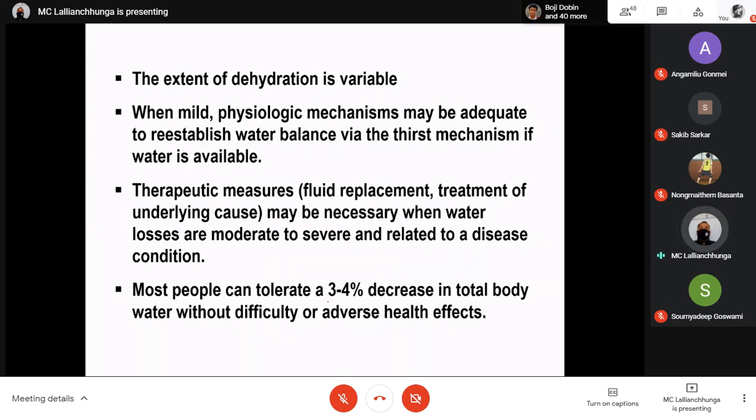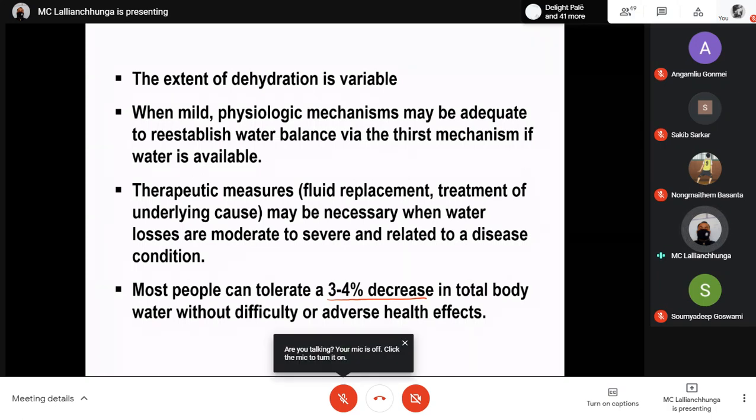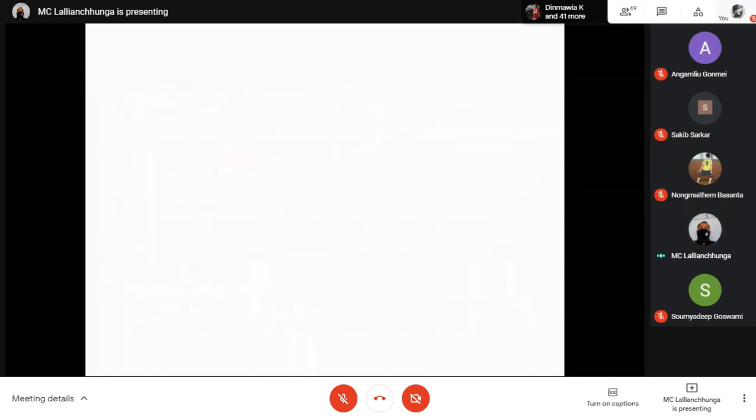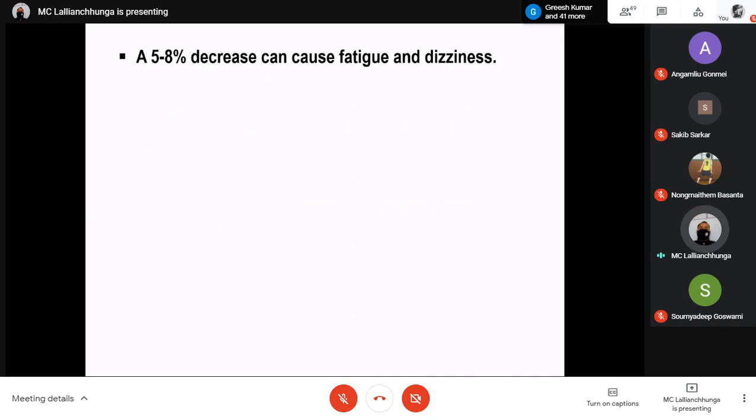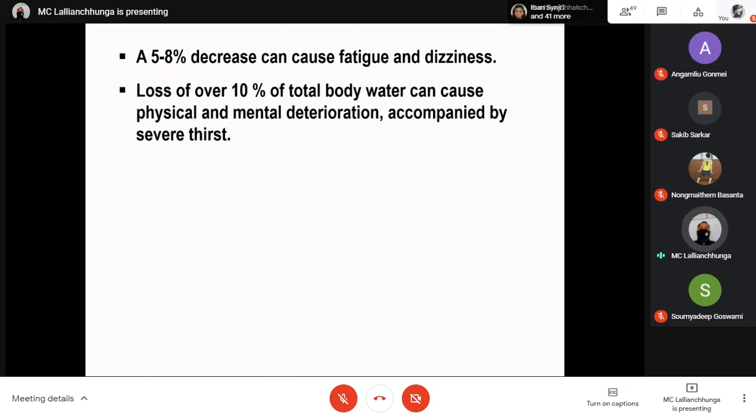Okay, so people can tolerate being dehydrated to this 3 to 4%. That means a 3 to 4% decrease in total body water. But we have to know that they may be able to tolerate it, but there is still already hampering of some metabolic processes inside the body. Okay, a 5 to 8% decrease of body fluid volume can cause fatigue and dizziness. Loss of over 10% of body water can cause physical and mental deterioration accompanied by severe thirst.